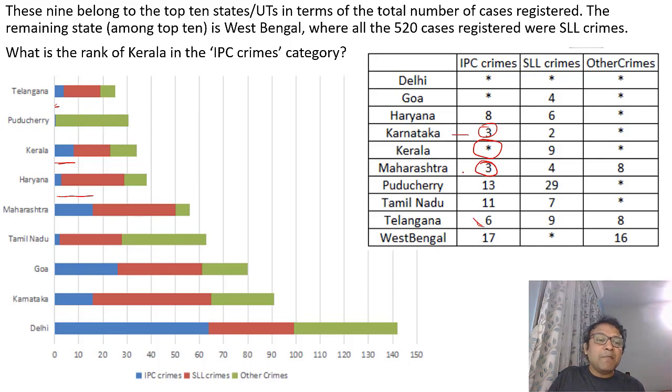So automatically we can make out that Kerala will be 5, because there are 2 above Karnataka and Maharashtra, and these 2 put together are above Kerala. So Kerala will automatically be the 5th rank.